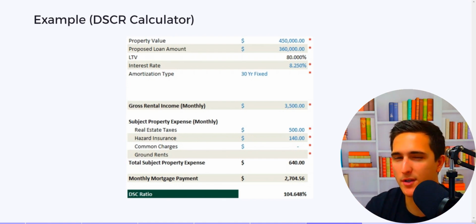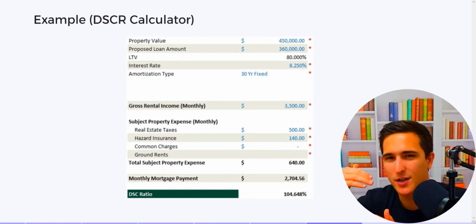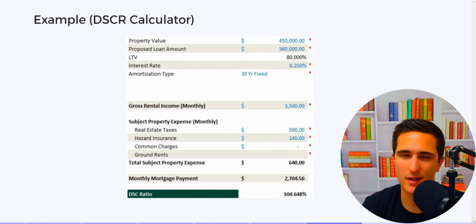If it's below 100%, where the rental income doesn't quite cover the mortgage expenses, there are some programs where that's okay. Your rate might be higher. You might have to put more money down, things like that. But just know that generally you want it to cover 1-to-1.